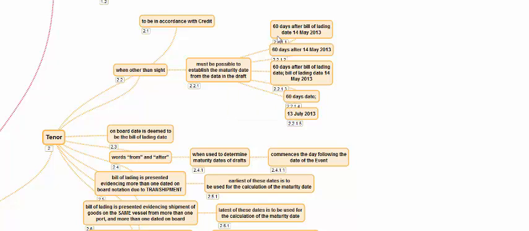How is it done? It can say 60 days after the bill of lading date. 14th May 2013 is the date used as a sample by the ISBP, so we are using the same example. 60 days after the bill of lading date 14th May 2013, or 60 days after 14th May 2013, or 60 days after BL date being 14th May 2013, or 60 days date, and then the date of the draft and the date of the bill of lading will remain as 14 May 2013, or straight away you can say 13 July 2013. Either of these ways the due date of the draft can be mentioned. All of them are acceptable, provided this gives us an idea as to what is the exact maturity date, the due date of the drawing, from the information that is given here.